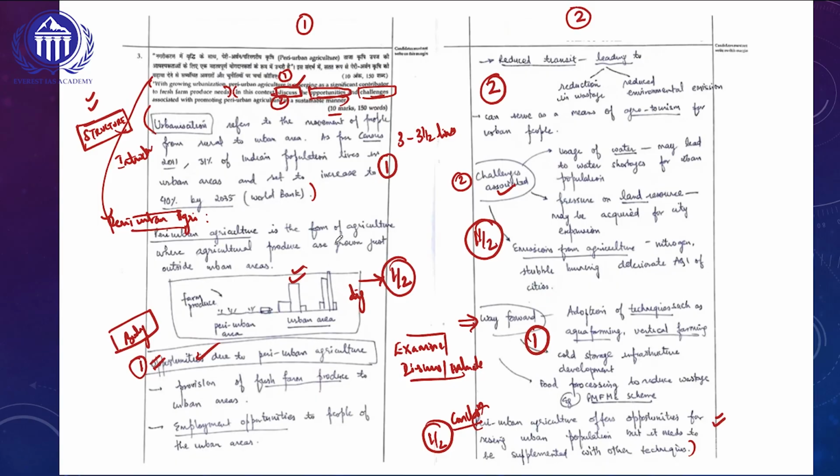So overall, in this particular answer, this topper got 1 mark for the introduction and half a mark for the conclusion. So 1.5 marks for introduction and conclusion. And if you look at the body of the answer, that is 2 marks plus 1.5, 3.5, and another half mark, that is 4 marks this topper would have got for the body of the answer. And for introduction and conclusion, another 1.5 marks, that is 5.5. For the way forward, 1 mark. So overall, for the 10-marker, this topper has got 6.5, and I would say this is going to be one of the maximum marks which we can get in the real examination also. Up to a maximum of 7 marks we can get for a 10-marker question.